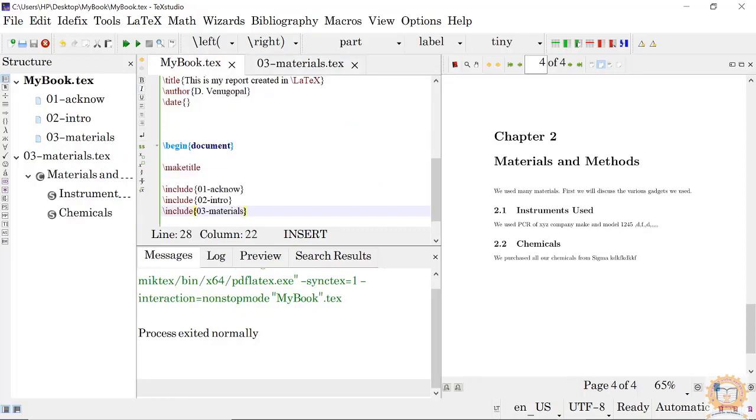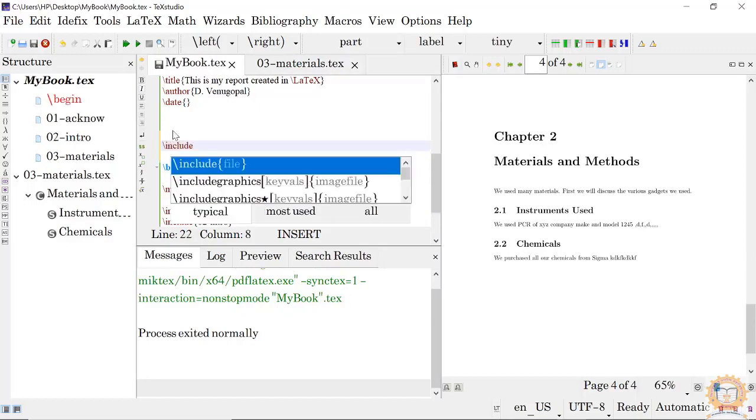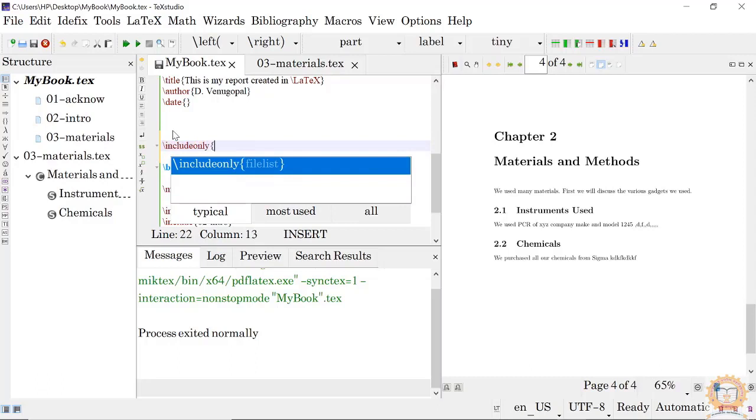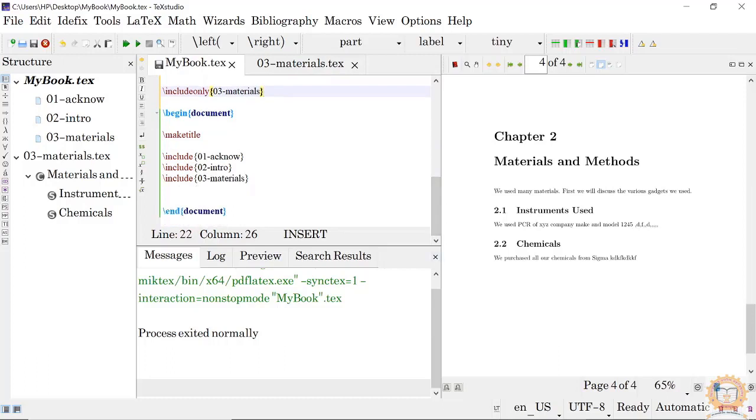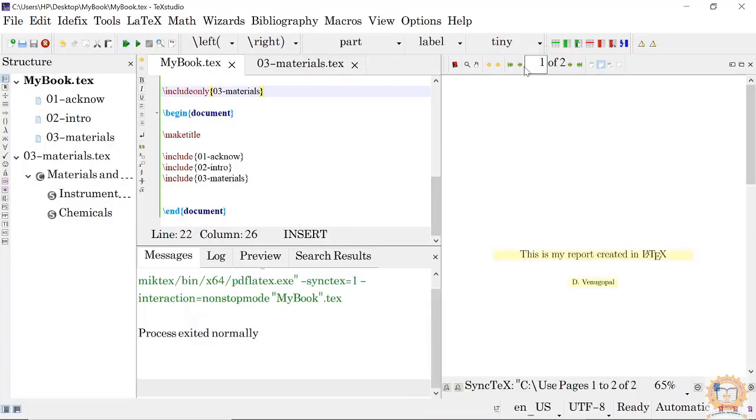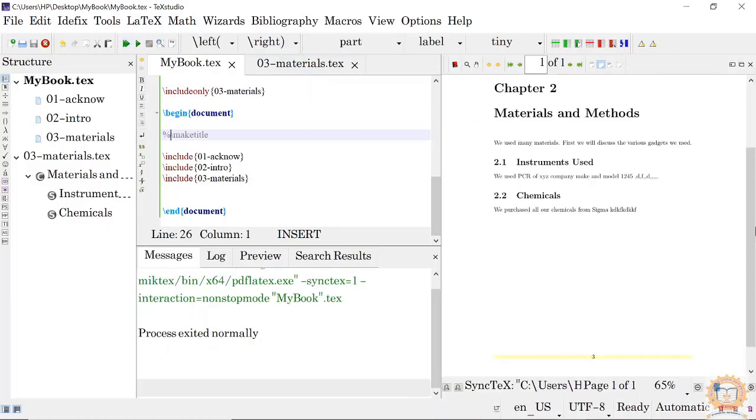One thing I advise is you can give a command here like include only. Okay, then you can say 03 materials. So all your equations, numbers, etc., everything will be properly numbered, but only section 3 will be compiled. All other pages will disappear from here. If you don't want this make title also, put a percentage mark here and do everything like this.